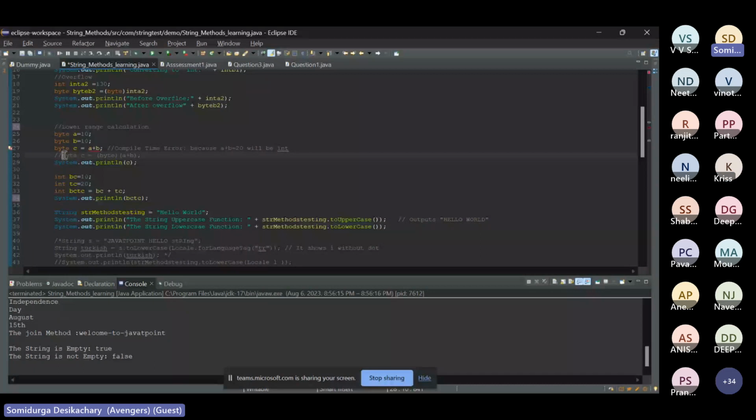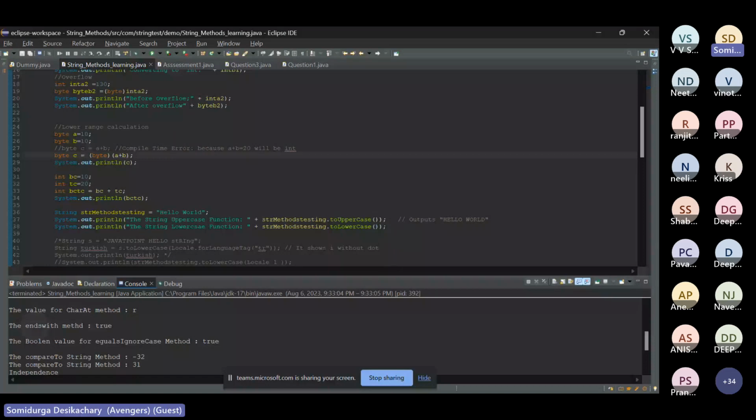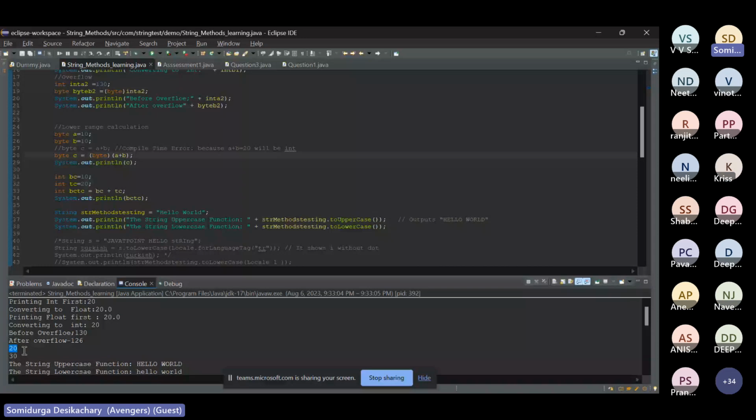No, sir. I think I should comment this. It doesn't print it directly. I have to do a typecasting. That is my question here. If I do it, I'll save and I'll show you. So this one, this is after overflow. Yes, sir. So if you can see, I have a value here now, 20, but I get this value only in case of typecasting, this kind of method.